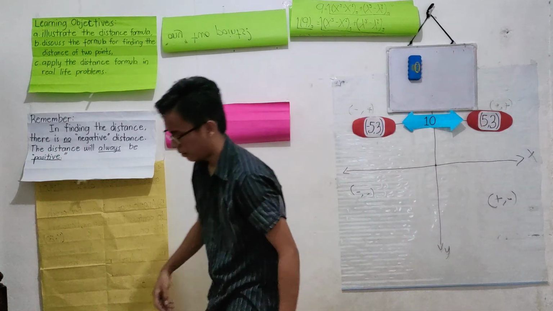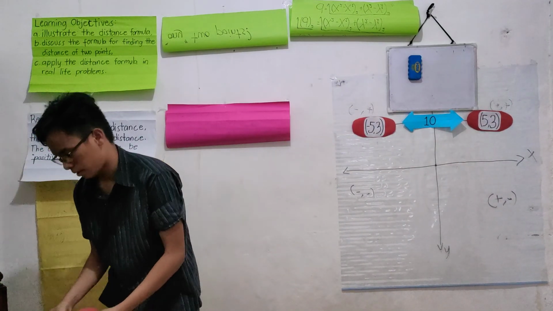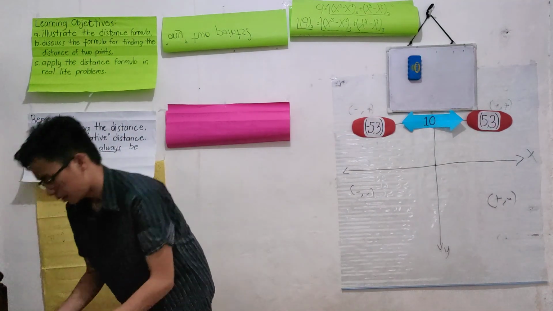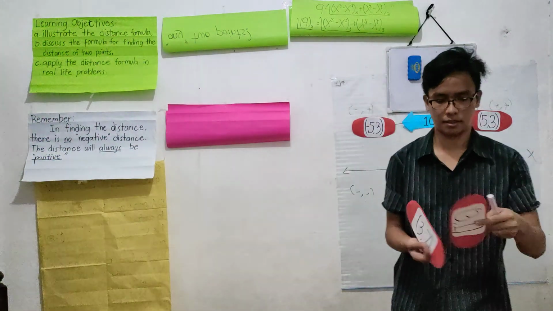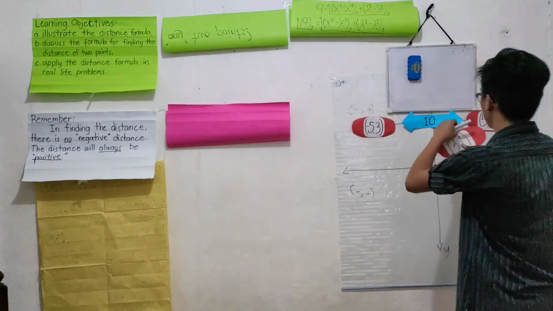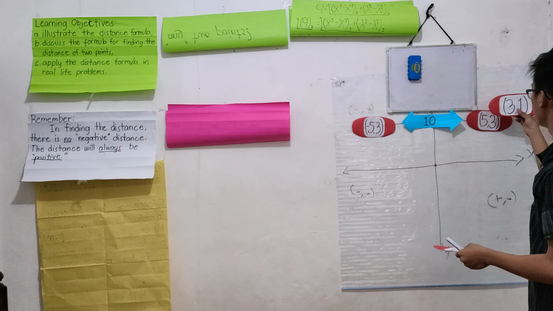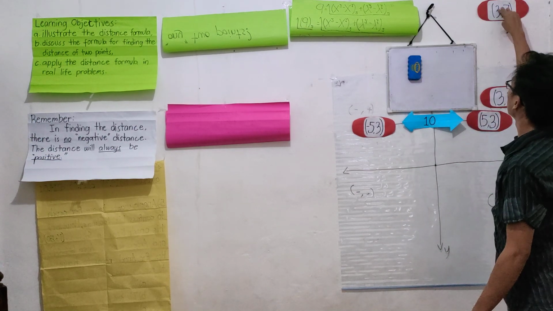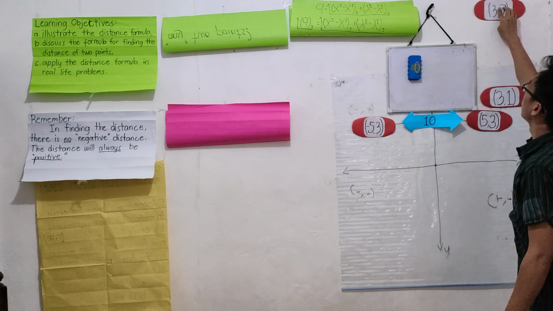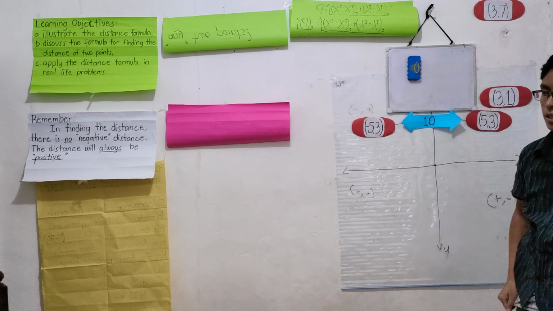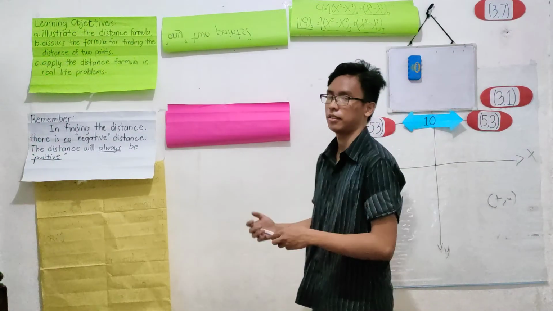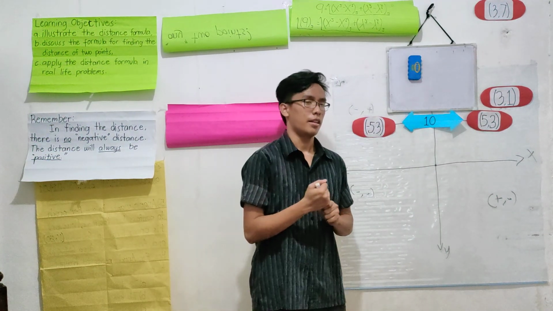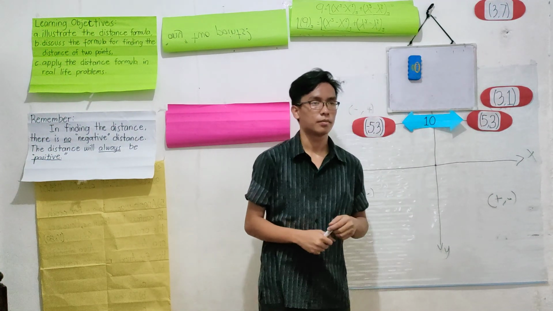Then what if we have the vertical line? We have the given of 3, 1 here and 3, 7 here. What is their distance to each other? Yes, Mr. Jason.